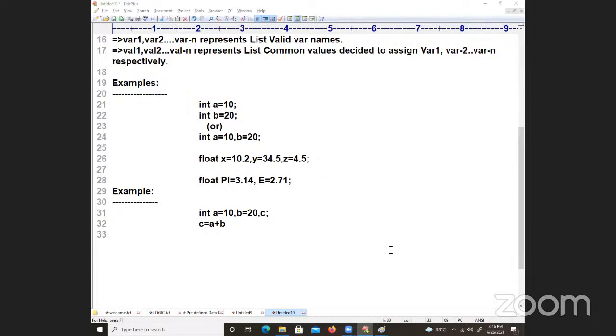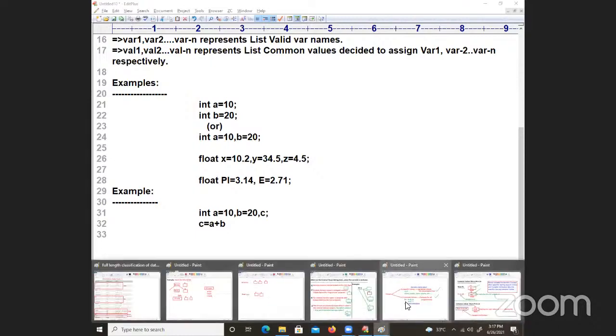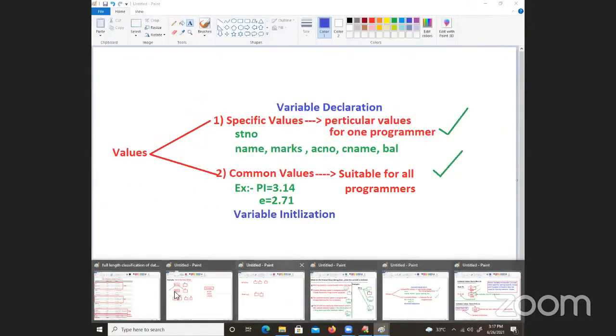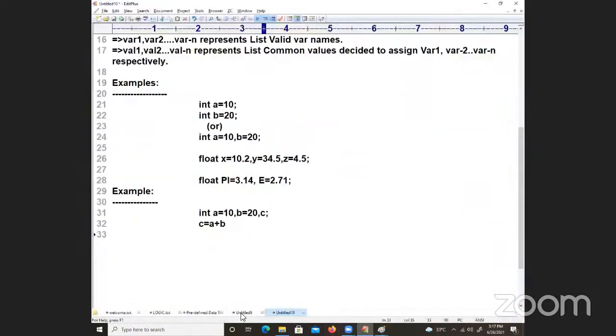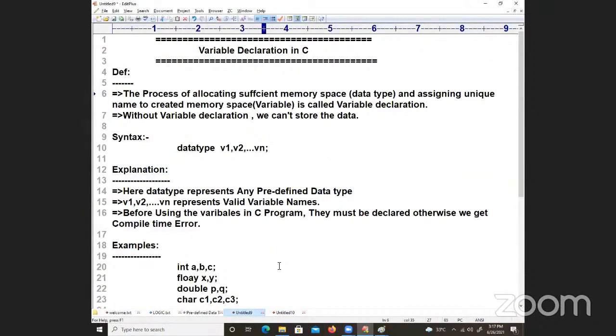Galaxy A30: int a is equal to b is equal to 10 is invalid. You will get an error that b is not declared. A variable declaration statement is already done here. This is a variable declaration statement. So Monday class, don't miss it. There we will talk about it.